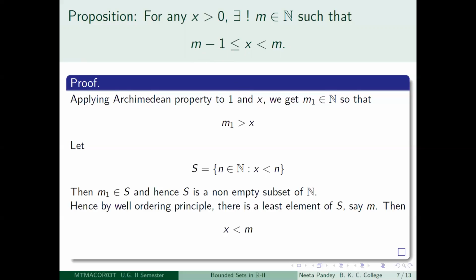So I start by looking at all integers which are greater than x and keep on decreasing that integer, so that after a certain stage it will go on the left hand side of x. That is, casually speaking, the proof of this. So if you look at this set, m1 belongs to S because m1 is greater than x, so it is non-empty.